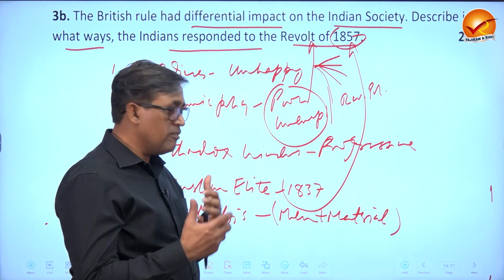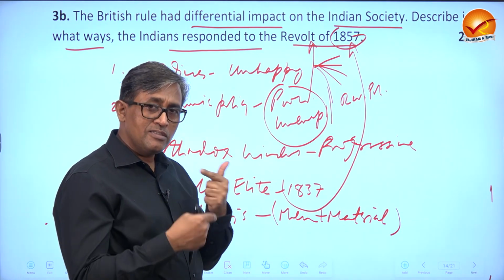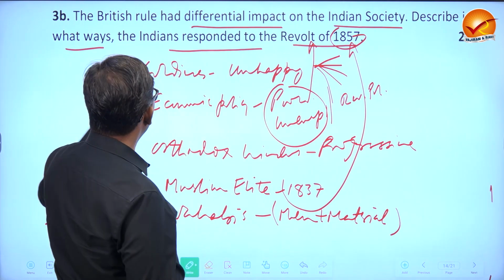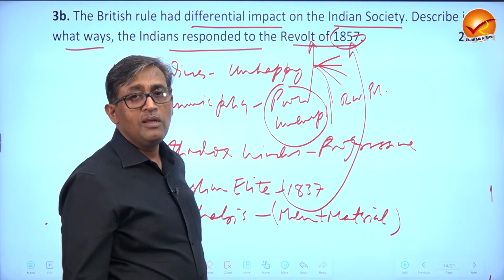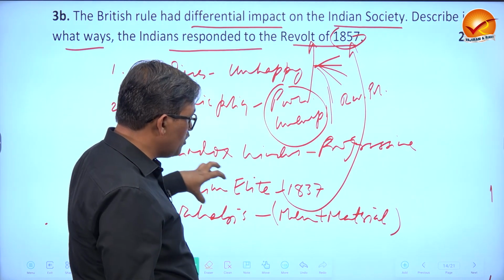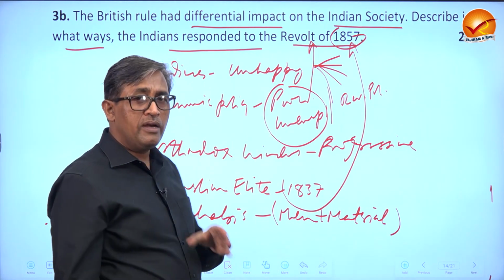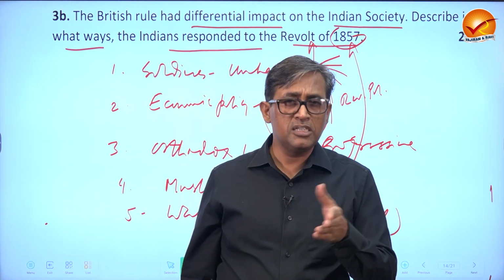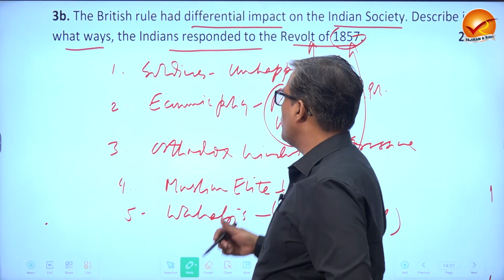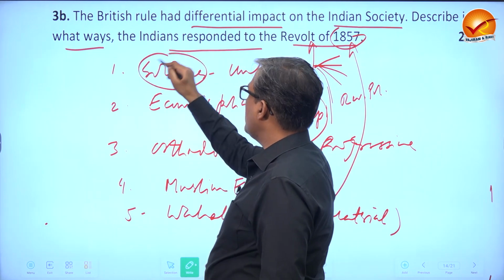So that gave a huge energy in this revolt, and that is what the question is: in what way the Indians responded to the revolt. So these are different sections of Indians who responded in Awadh, in Bihar, in certain parts of central India, in Delhi. Of course, it was triggered by the soldiers.